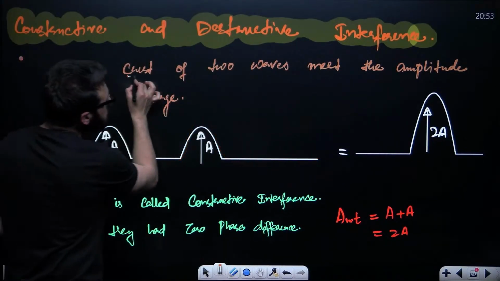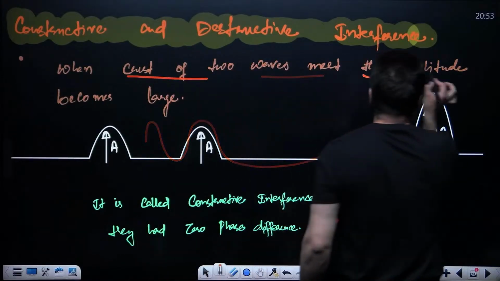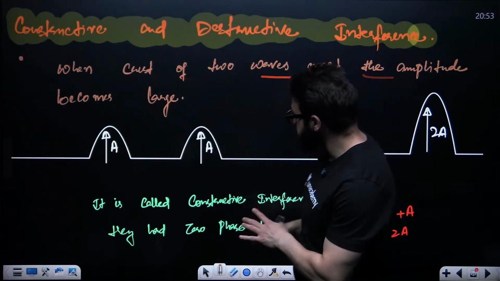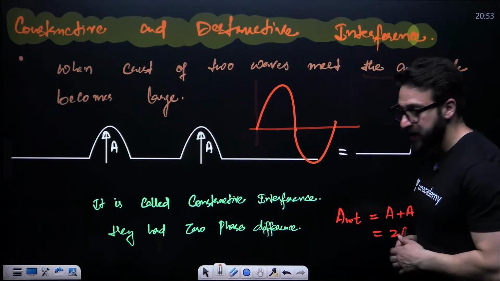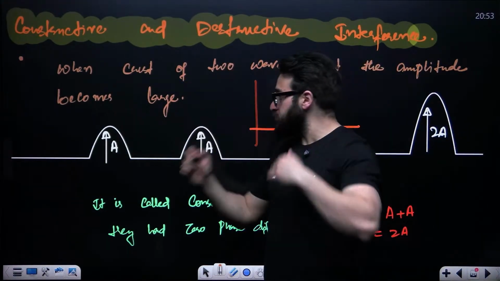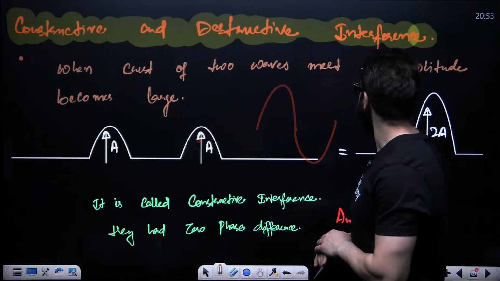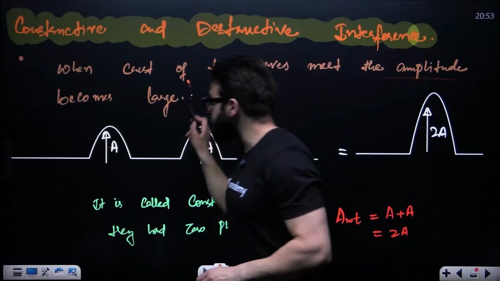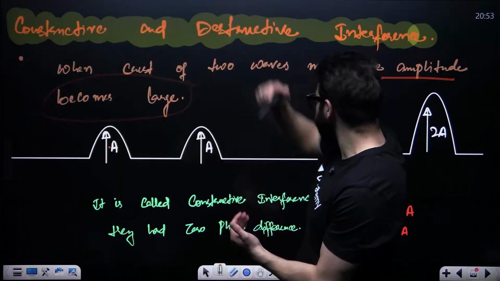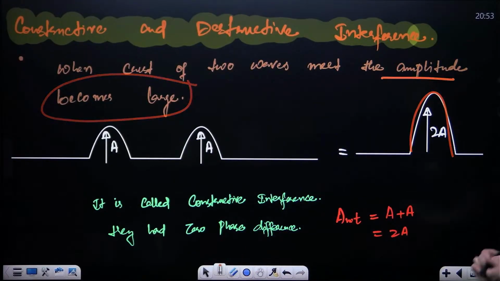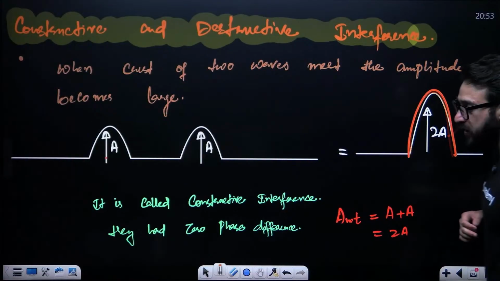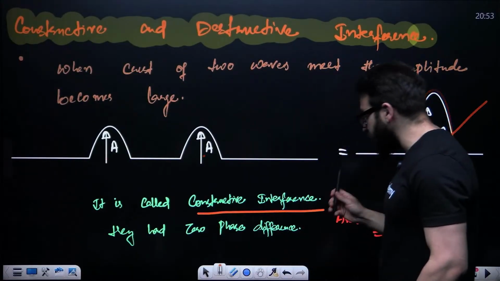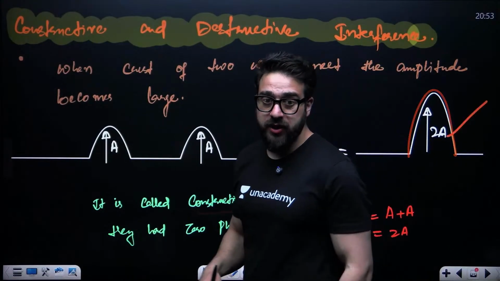This is called crest, and this is called trough. When the crests of two waves meet, the amplitude becomes large. This is the resulting amplitude. If each has A, the resulting amplitude will be 2A. And this is what we call constructive interference.